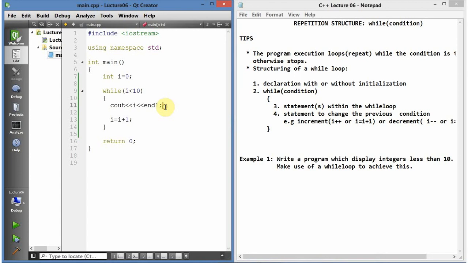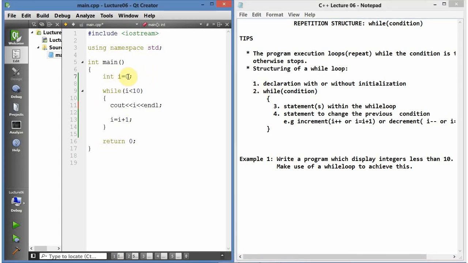So remember, guys, this was a statement. This was the for statement. This is a statement within the while loop. All right, you have it here on the notepad. So let's just quickly do the comparison, very quick. We have our declaration here, which is number 1. Our declaration was with initialization.